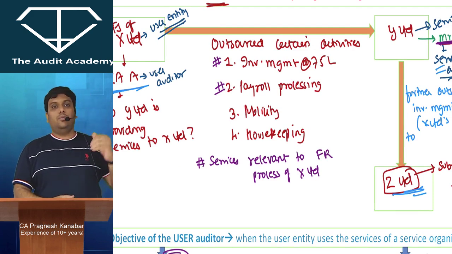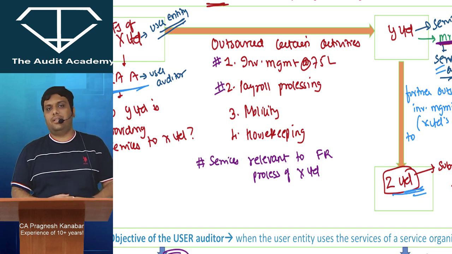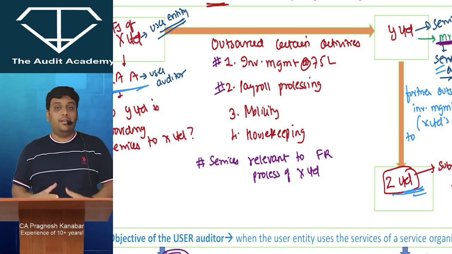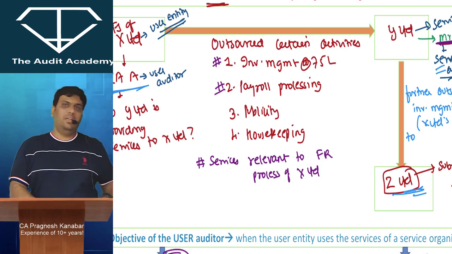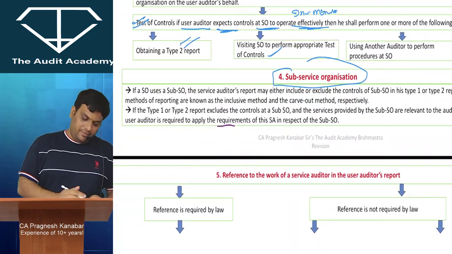Then what the user auditor can do is, whatever we have discussed for Y Limited will also be applicable for Z Limited. That means you can visit Z Limited, you can discuss through the user entity with Z Limited, you can send someone else on your behalf at Z Limited. So everyone, I am now going to quickly read, I am done with the concept.